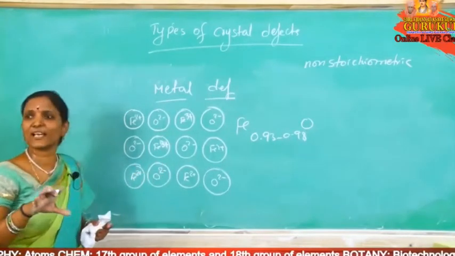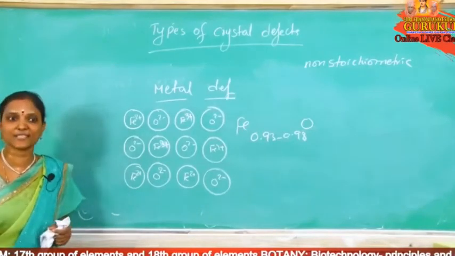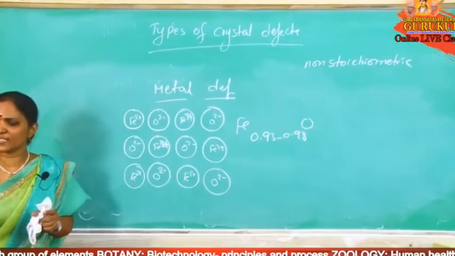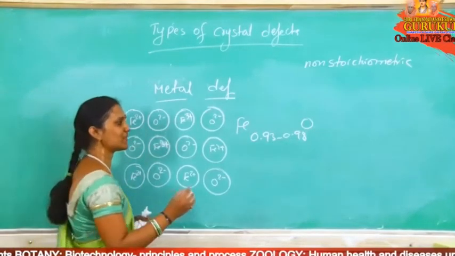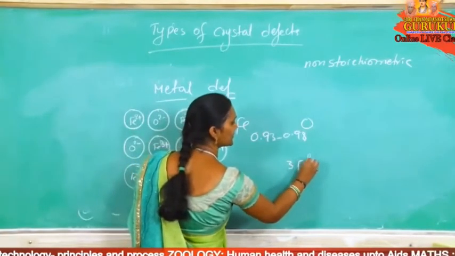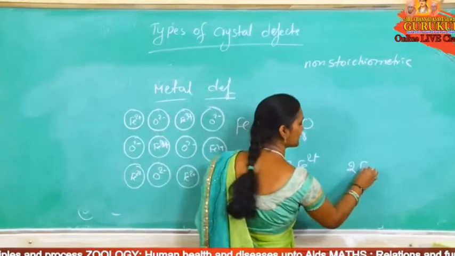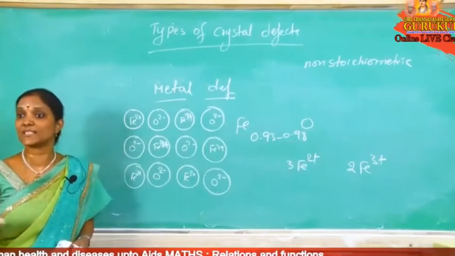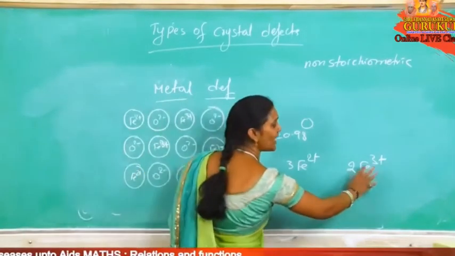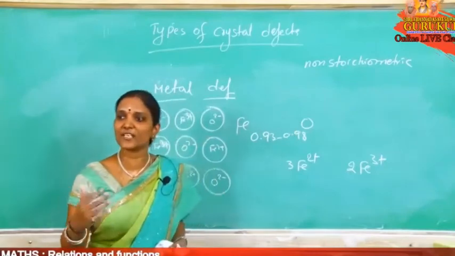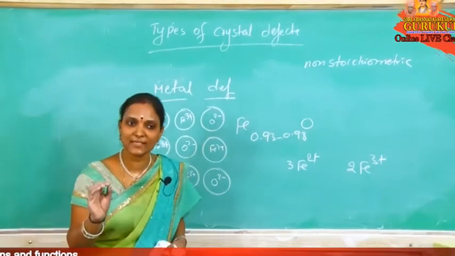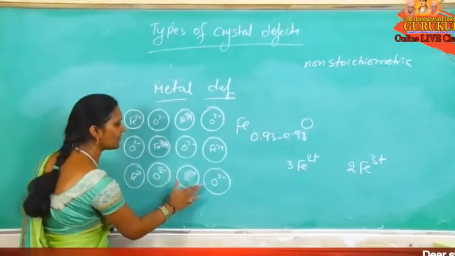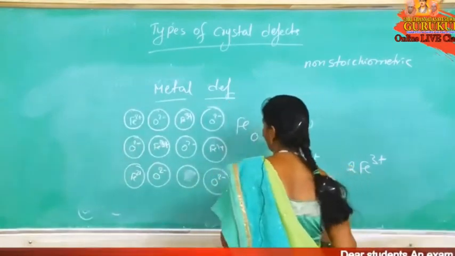But to maintain electrical neutrality, to balance the charge, how many plus 2 are replaced by plus 3? The positive charge must be exactly replaced. If 3 Fe plus 2 are removed and 2 Fe plus 3 are placed, is the charge balanced or not? 3 Fe plus 2 is plus 6 charge removed. 2 Fe plus 3 added is plus 6 charge added. Any change in charge? Charge is balanced. So to maintain the electrical neutrality, 3 Fe plus 2 are replaced by 2 Fe plus 3.